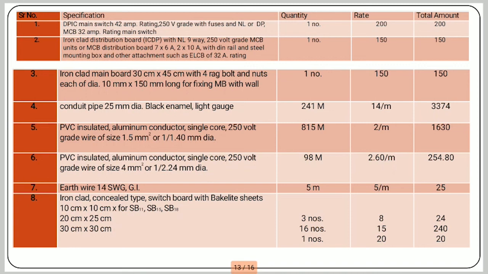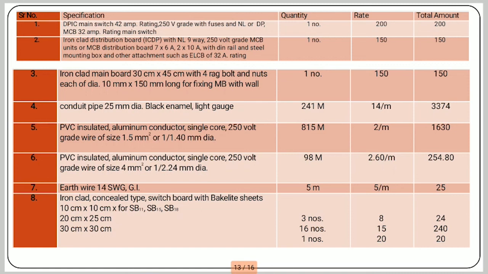It's required 98 meter and their rate is 2.6 rupees per meter. So total cost is 254.80. Then next is earth wire, 14 SWG GI, 5 meter we required. So total rate is 25.